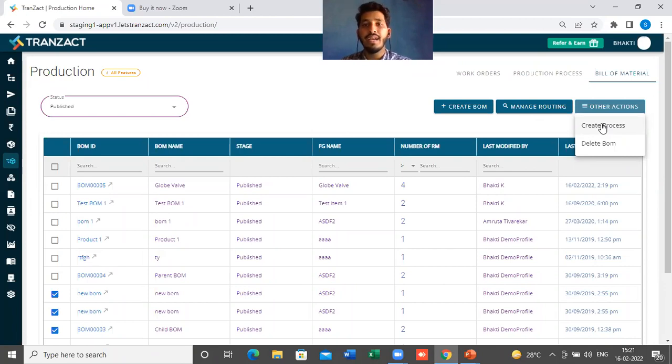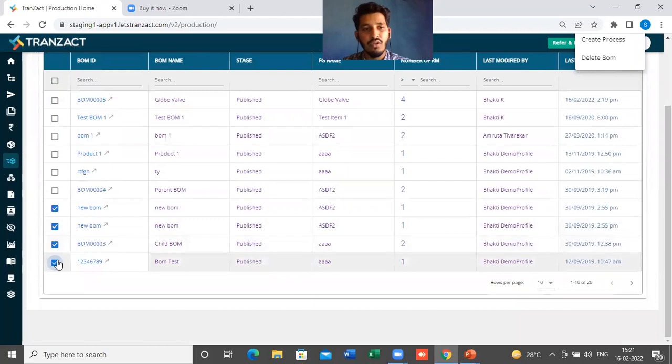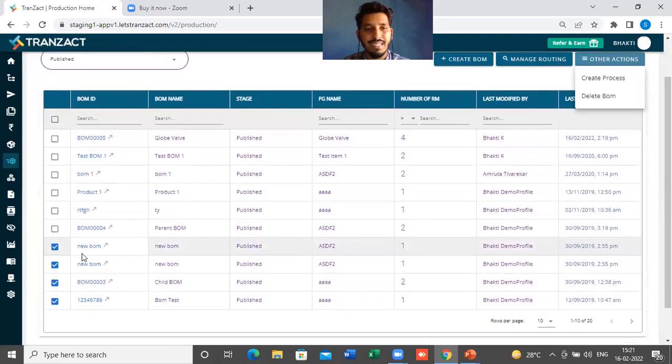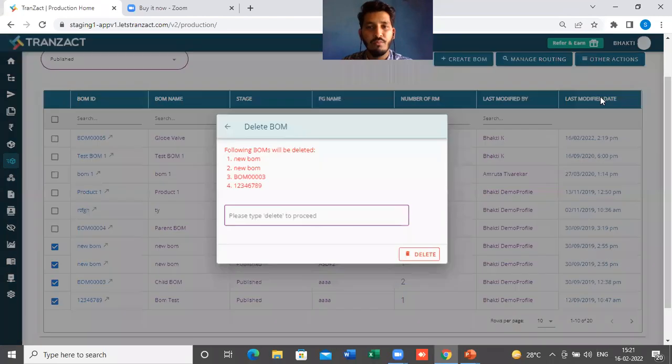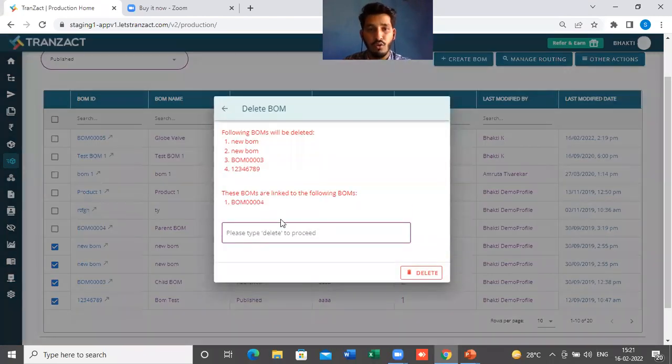But now we have added one more way of starting production from the bill of material itself. If you want to start production for these 4 bills of material, simply tick them and directly create a process out of them, so you can bulk create processes. If you want to delete these 4 bills of material, simply tick them and click on delete bill of material. It will give you a warning, and you have to type delete to proceed.